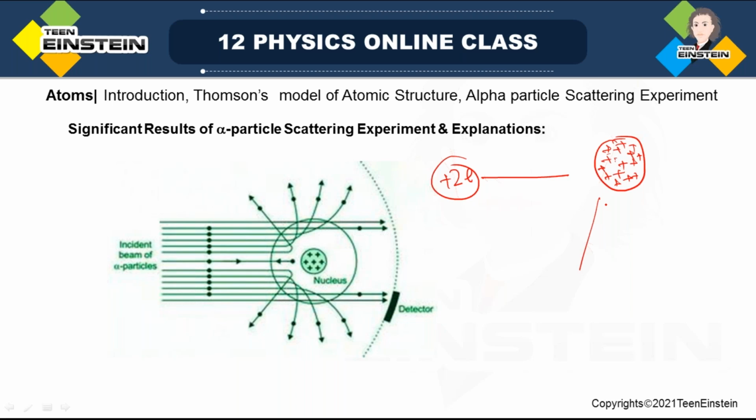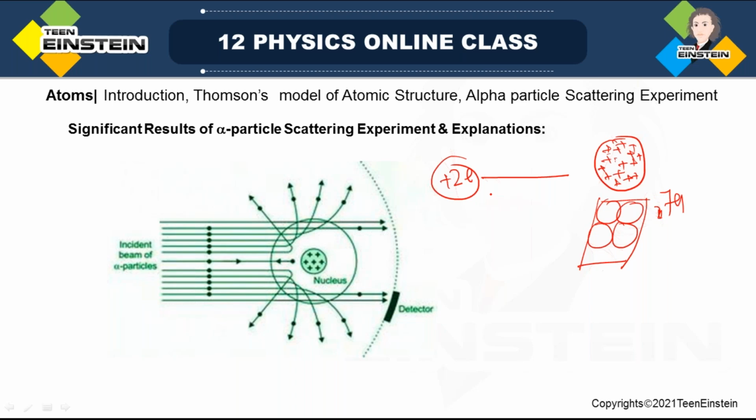See, the thin foil will be having gold atoms, right? Which has atomic number Z almost 79.